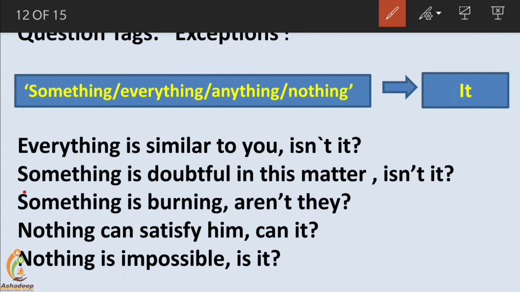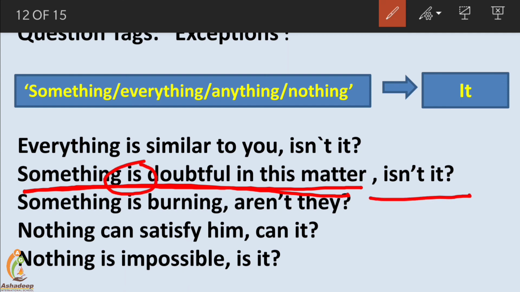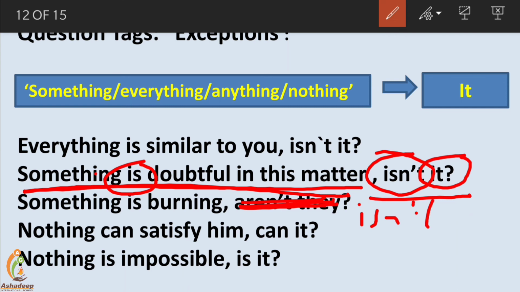Next example: something is doubtful in this matter. Again it's a positive sentence, question tag negative, auxiliary verb already given, so the negative form of the auxiliary is isn't. Something is the subject, and for it we use it. For something, it is the pronoun used. Next, something is burning. Here, friends, it's wrongly written. Something is burning. Isn't it? That's the way it is written for this.